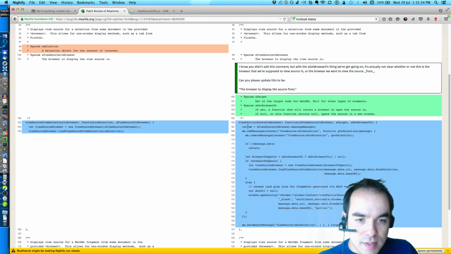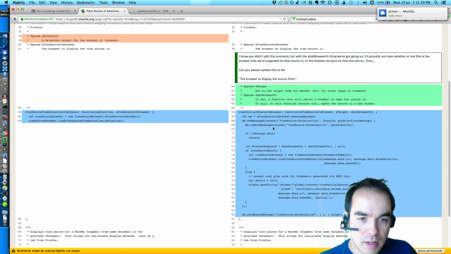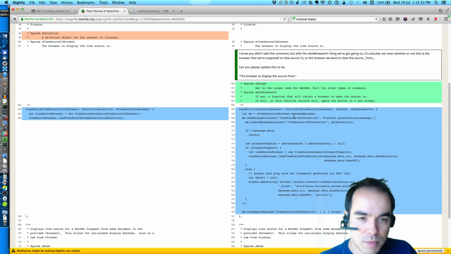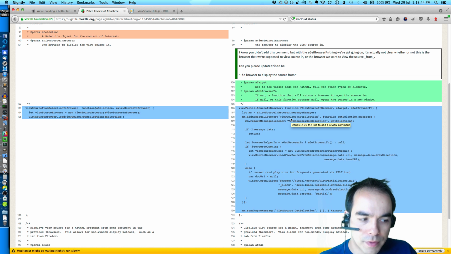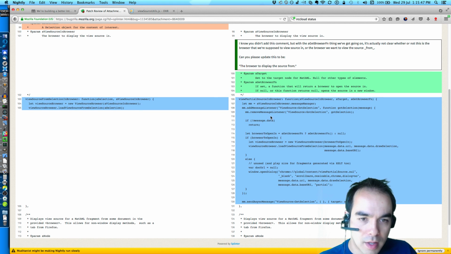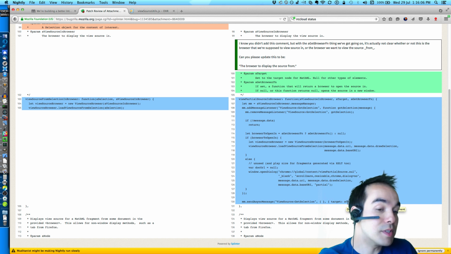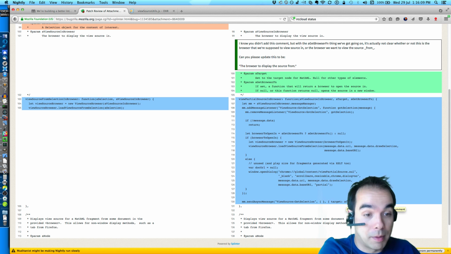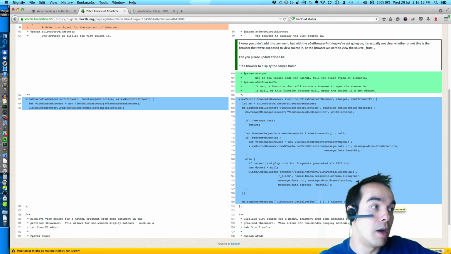So what he does is he gets the message manager for the browser that we want to view the source from. Then he adds a message listener for selection and then sends a get selection down to it, with an empty object and the target capal. This is him taking advantage of the fact that whenever the child process receives this target capal, it won't actually be a capal. It'll be the actual target, like the DOM element.